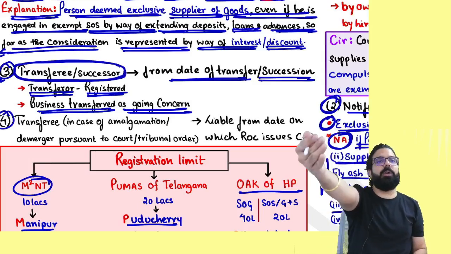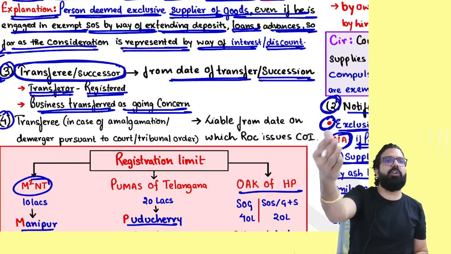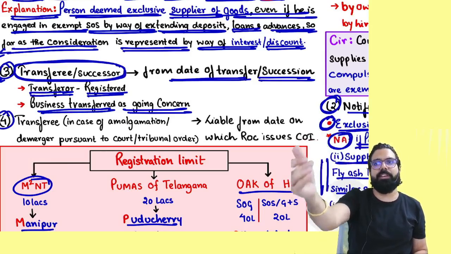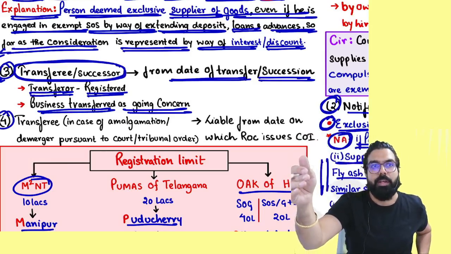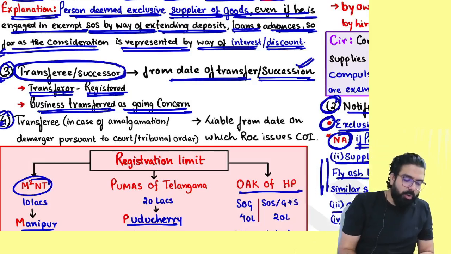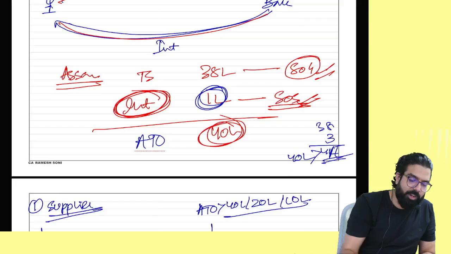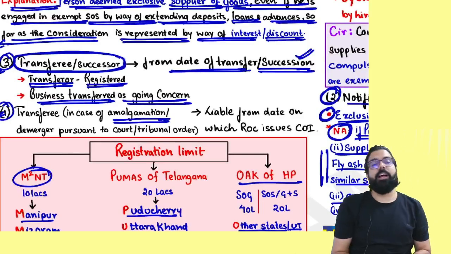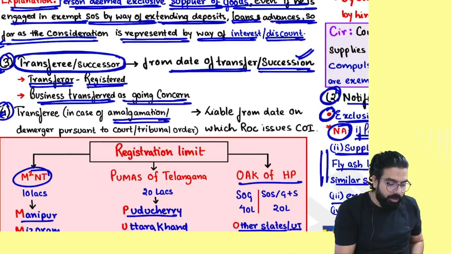I transferred my business to you. I am the transferor, you are the transferee. Will you take registration or not? You will have to take registration. From which day? From the date of transfer or succession. Section 24 talks about the amalgamation case. Okay, I'll tell you. It basically talks about transfer because of court orders. It talks about what, everyone?